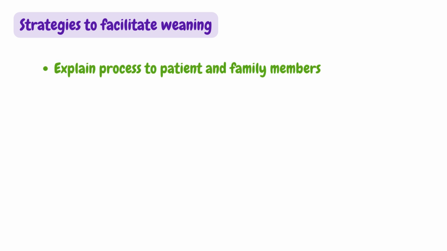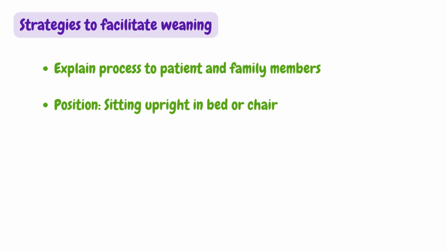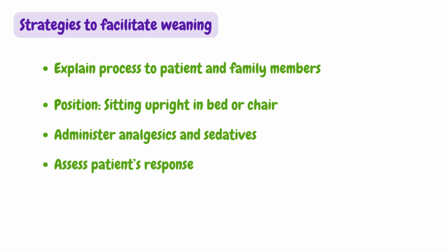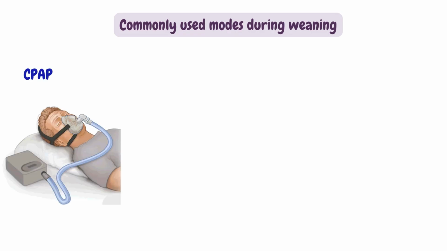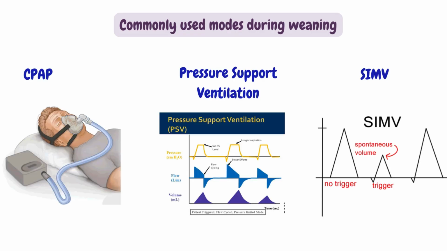Next are the strategies to facilitate weaning. Explain the weaning process to the patient and family members. Position the patient to maximize the ventilator efforts, possibly sitting upright in bed or chair. Administer analgesics to relieve pain and sedatives to control anxiety of the patient. Frequently assess the patient's response. Avoid unnecessary physical exertion, painful procedures, and transport during the weaning trial. Commonly used modes for weaning are CPAP, pressure support ventilation, and SIMV.